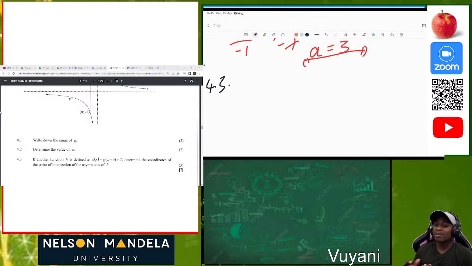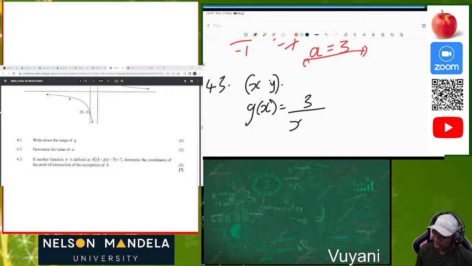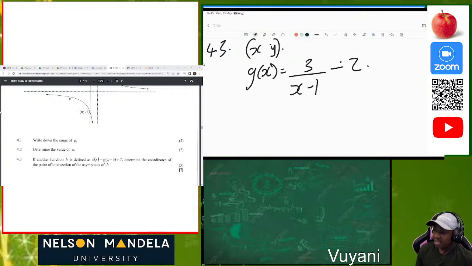So in other words, you must be able to reflect the original function which you are given so that you can have the new coordinates of the point of intersection. So the point of intersection already tells us that it is going to be a coordinate x and y. So initially we were given g of x, which is equal to 3 over x minus 1 minus 2. So what do we have here? So now the graph of g of x, you can see that h of x is a graph which is equal to g of x minus 3 plus 7.